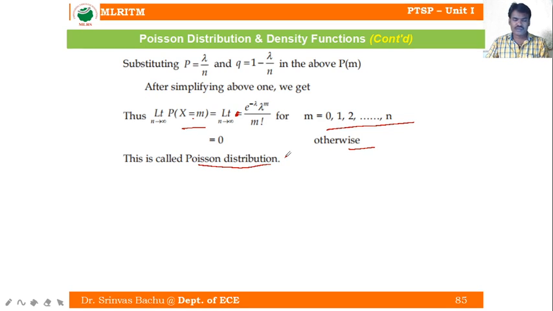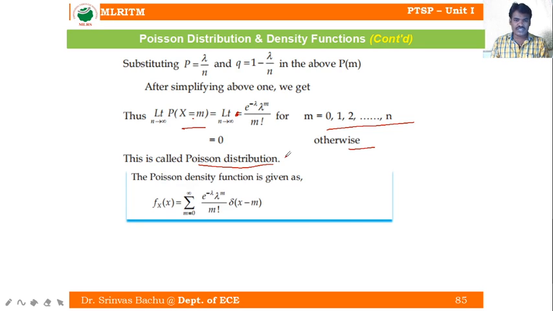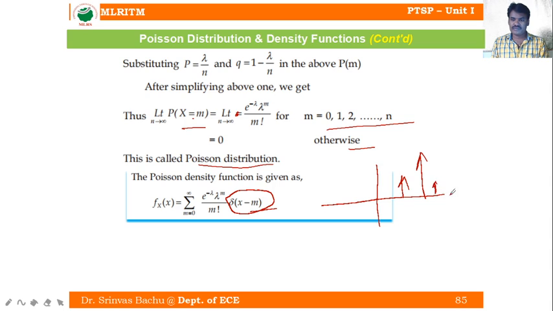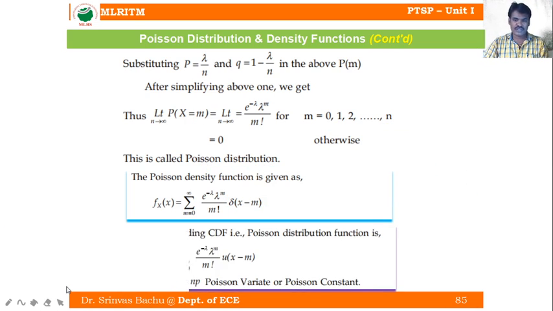If you want the probability of x less than or equal to m, that is called the cumulative distribution of the Poisson random variable. Now we will write the Poisson density and Poisson cumulative distribution functions. The only thing we are changing is this function. It's f_X(x) equal to the summation from 0 to infinity, n tends to infinity, of e to the power of minus lambda, lambda to the power of m by m factorial, into delta of x minus m. This is a shifted impulse train function, so we'll get an impulse train like this.